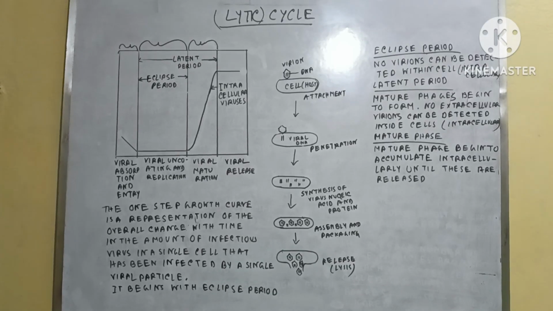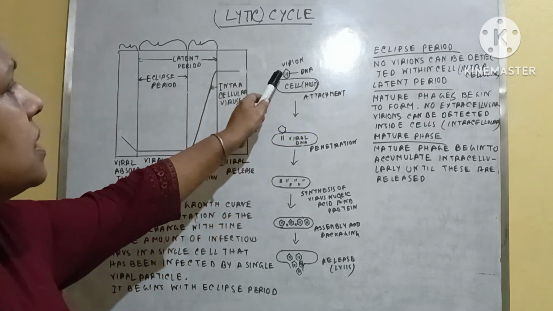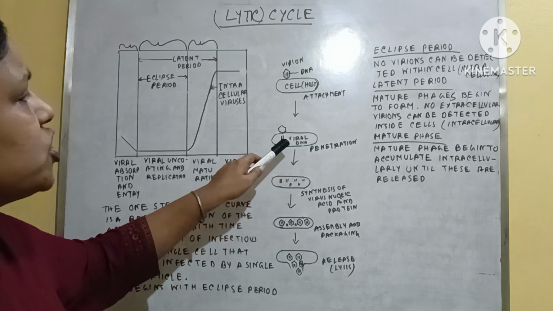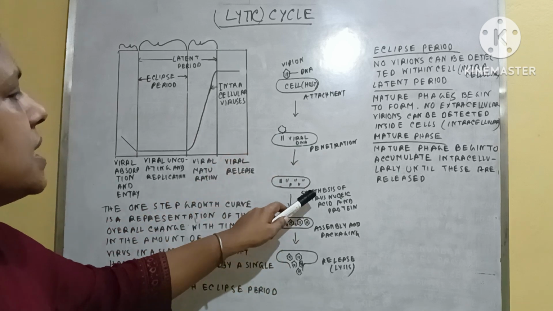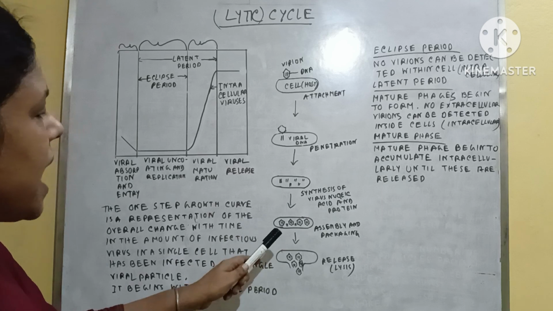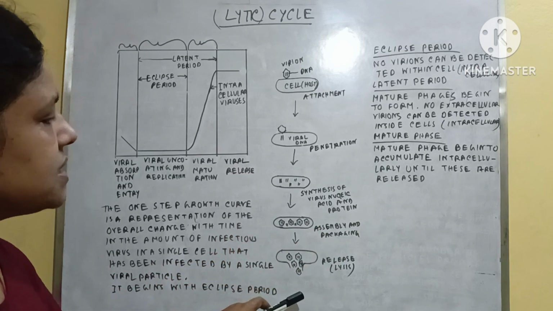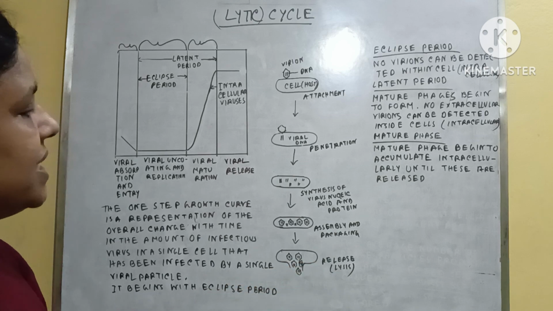Okay, here this is the rough diagram. First one is the attachment, second one is the penetration of the viral DNA, third one is the synthesis of the virus nucleic acid and the protein, fourth one is the assembly and the packaging of the phage virus, and the last one is the release or the lysis.